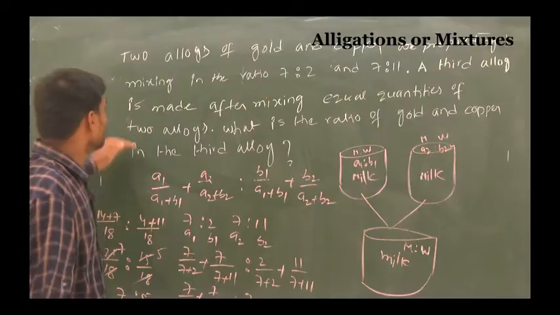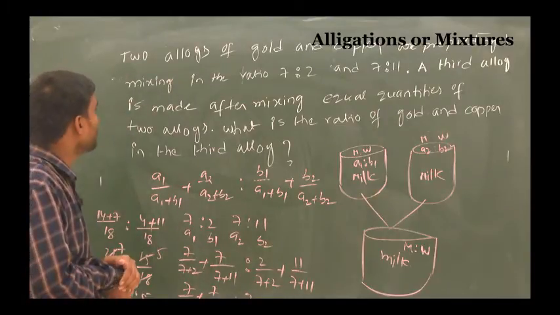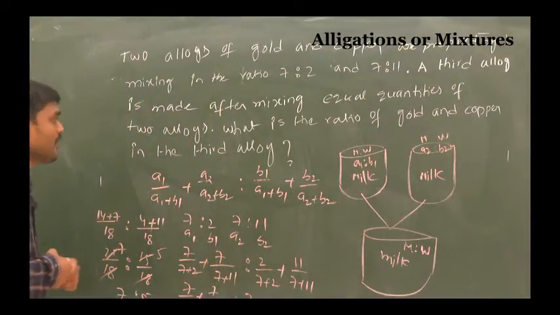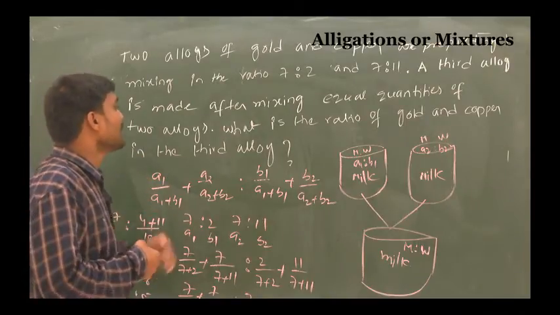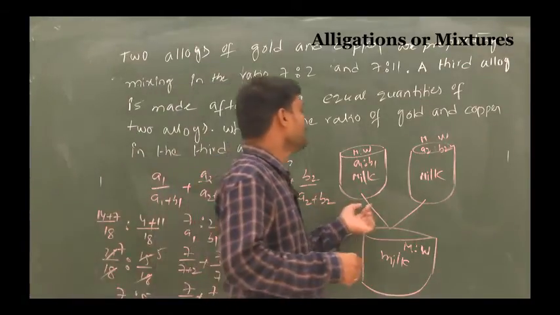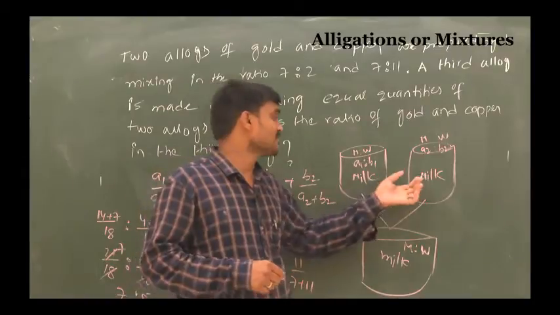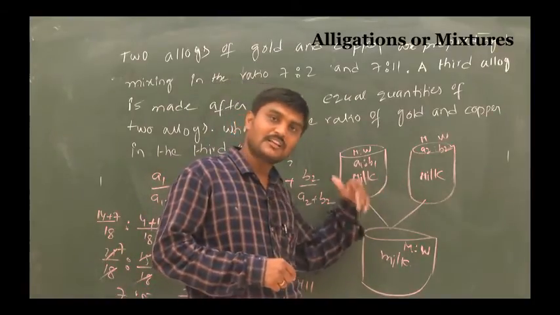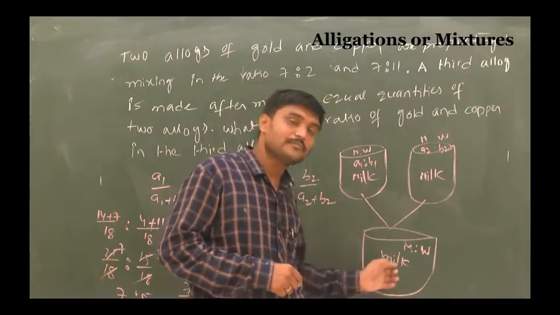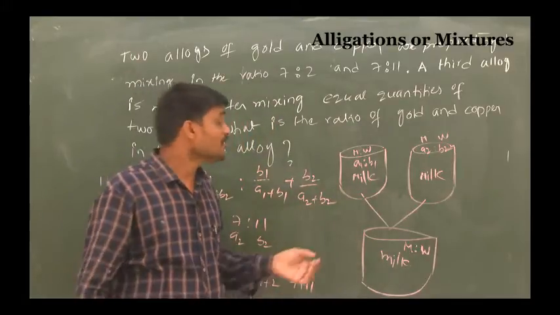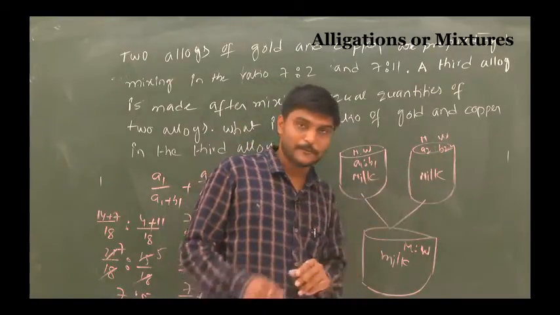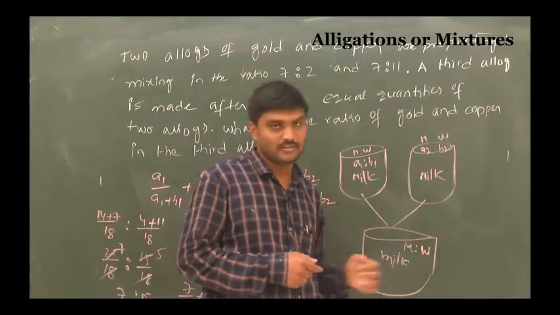So once again, two alloys of gold and copper are prepared by mixing in the ratio of 7 is to 2 and 7 is to 11. A third alloy is made after mixing equal quantities of the two alloys. What is the ratio of the gold and copper in the third alloy? Suppose you take milk: some farmer comes with one can of milk and water, then another can also of milk and water, then poured into a third can. So what is the ratio of the milk and water? Are you getting it? Here the milk and water ratio first is A1 is to B1, then next A2 is to B2. In the third can, what is the ratio of milk and water you ask?